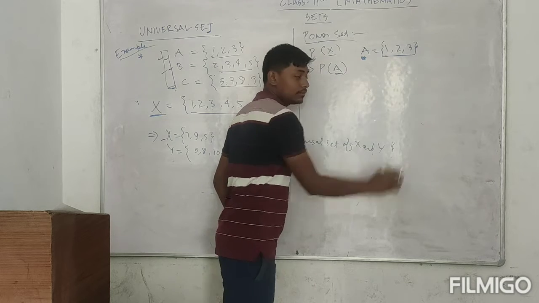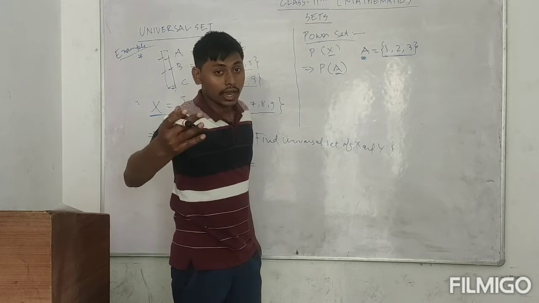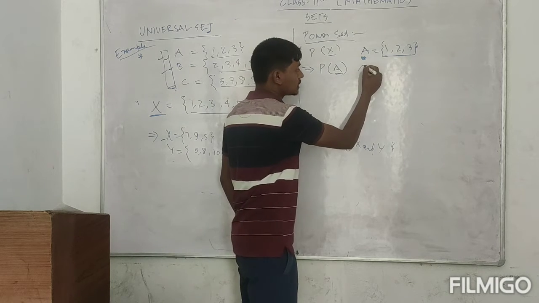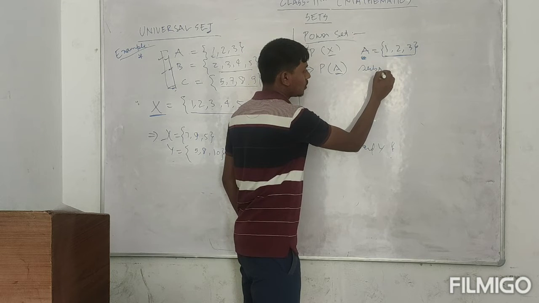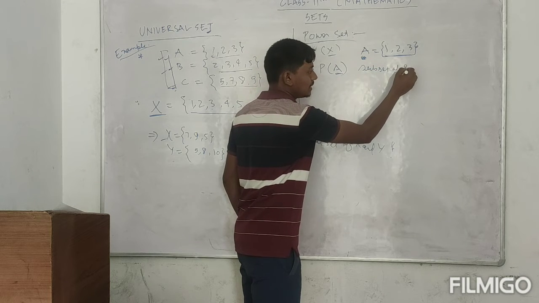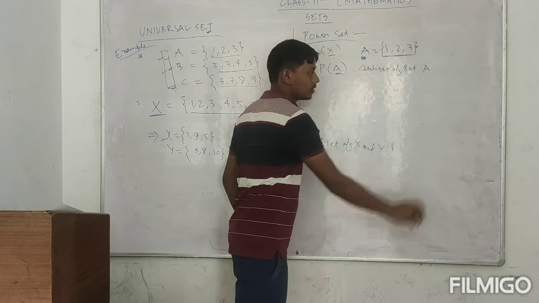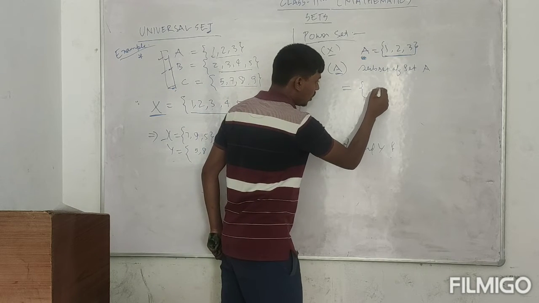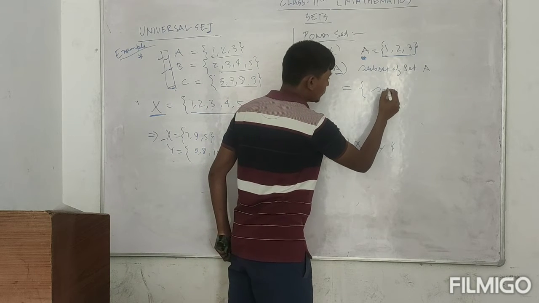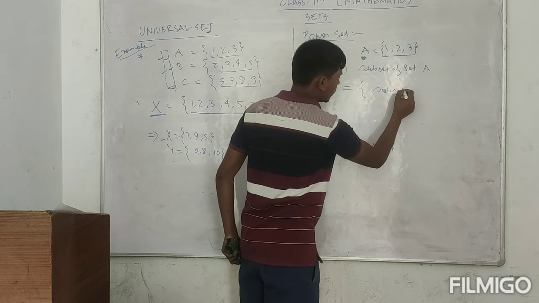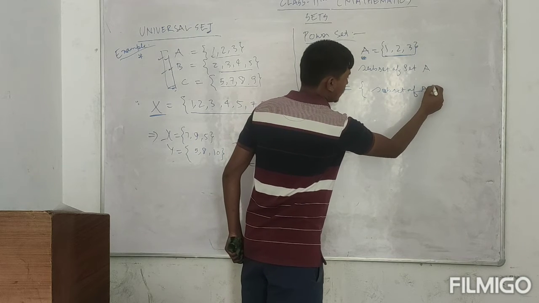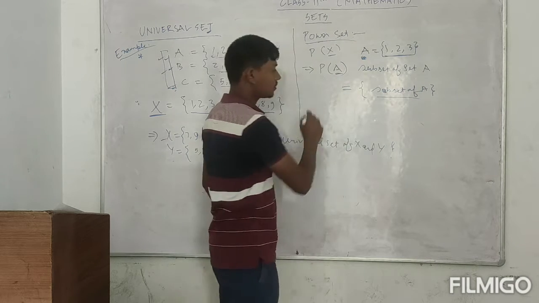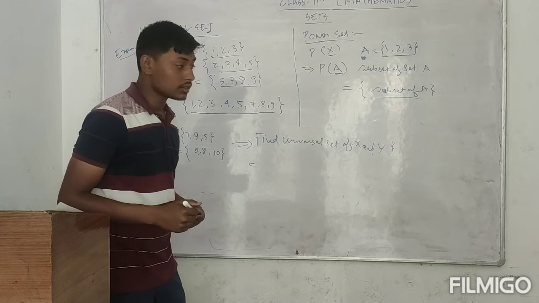Initially, at the beginning, you have to find the subsets of set A. The set of subsets of set A is the power set of set A.